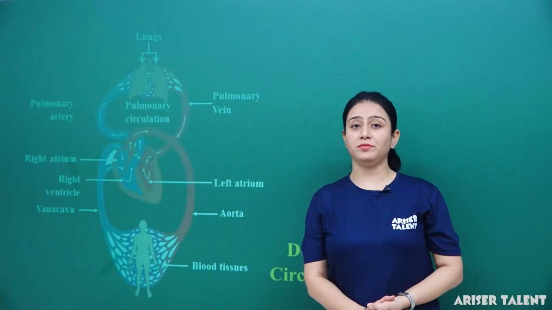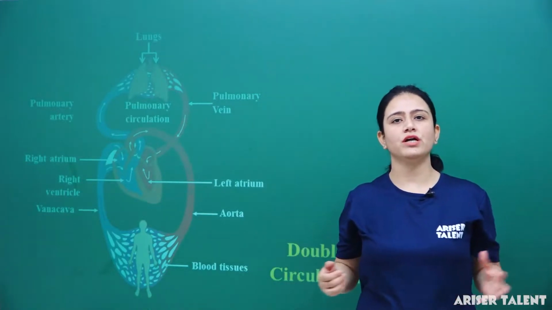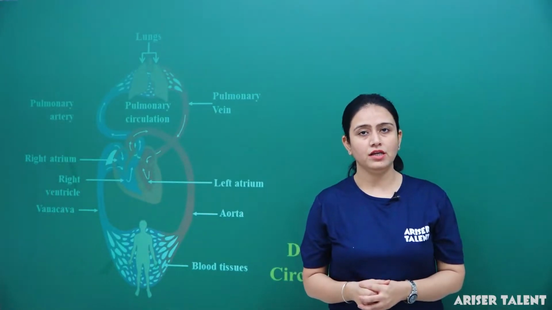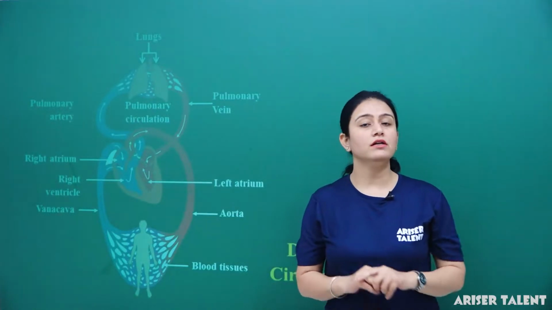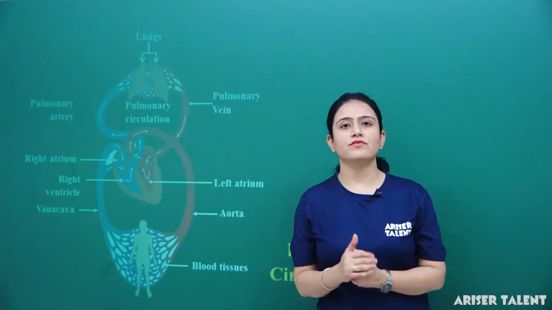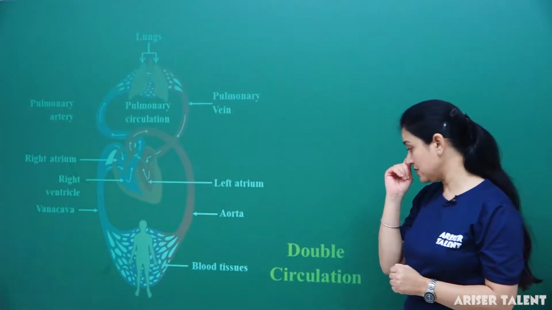You know we are studying a very important chapter of NCERT, that is life processes. In life processes, we are talking about transportation in humans. In my previous lecture, I have already told you about the structure of the heart and the working of the heart. In this lecture, we are going to talk about double circulation. Here you can see the diagram of double circulation.